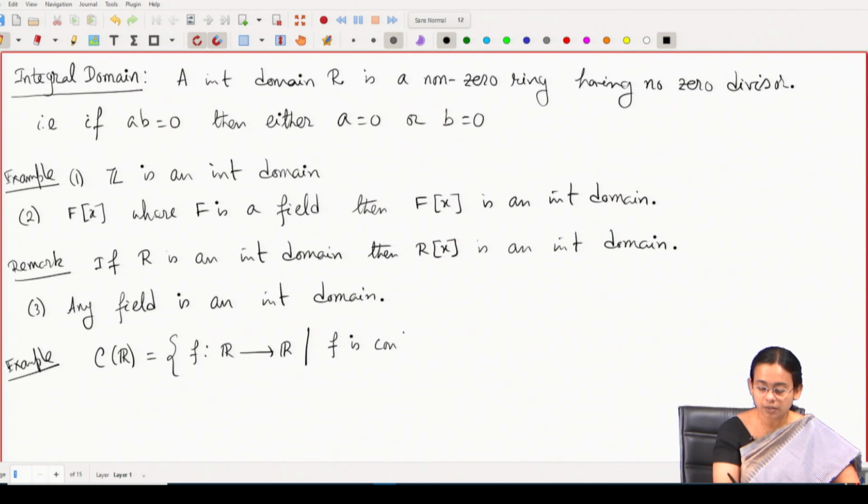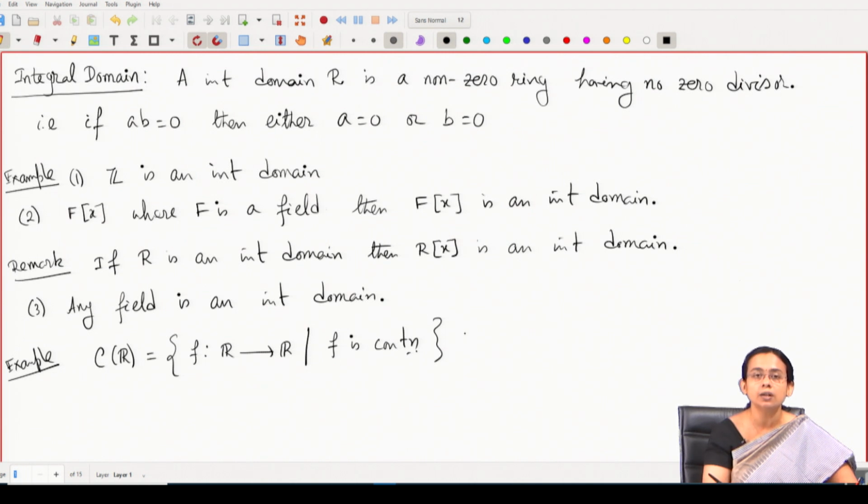We have already seen that this has a ring structure with pointwise addition and pointwise multiplication. Is it possible that two non-zero continuous functions can multiply and give me the 0 function? We will see by example that yes, it is possible. So, this is not an integral domain.